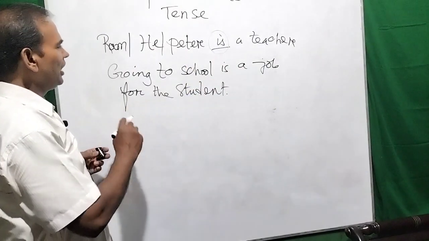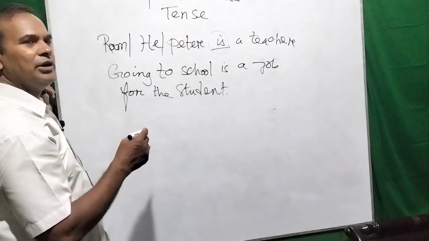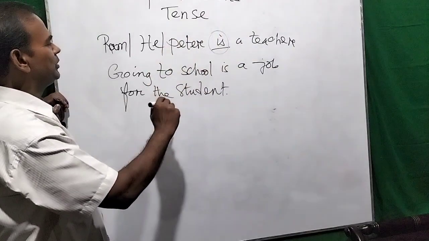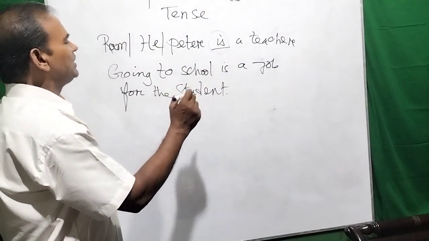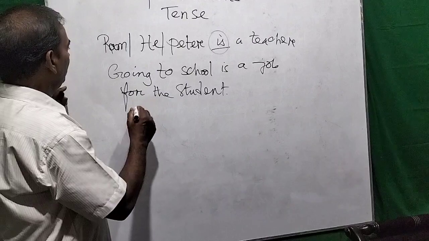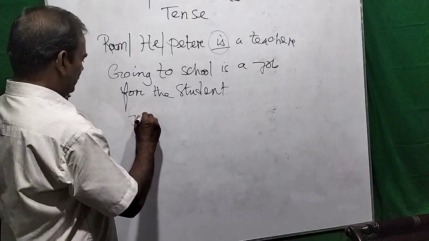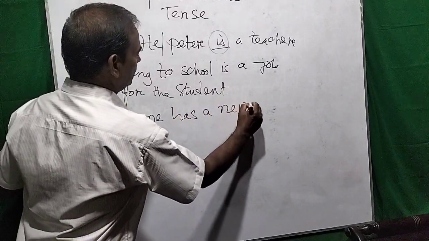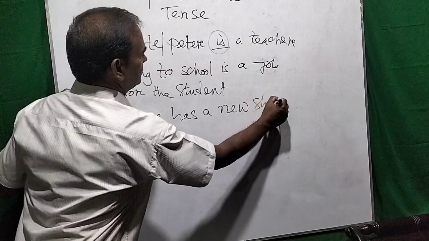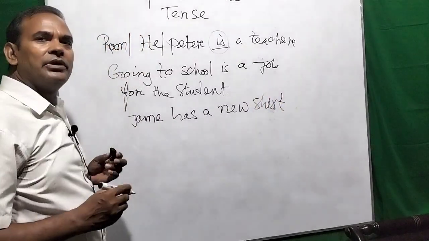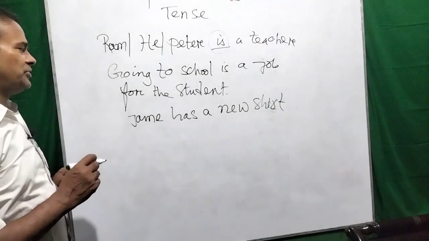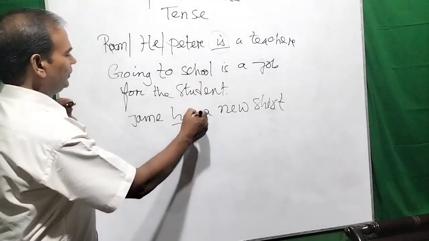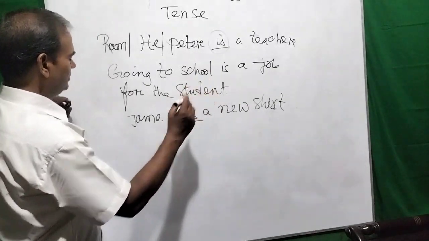Now if I use verb to have, then it will be has. After a third person singular subject, we use verb to have. The form is has. So Jem has a new shirt. This is the verb to have in the present form, has.